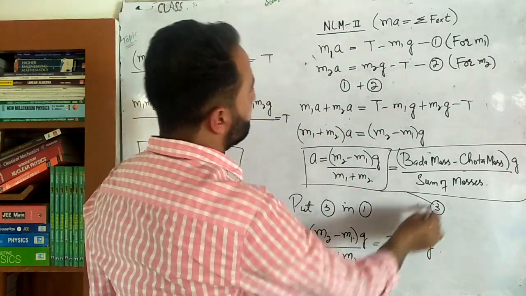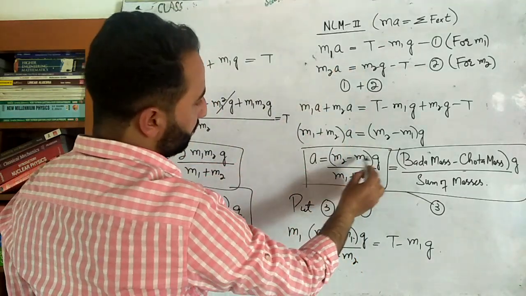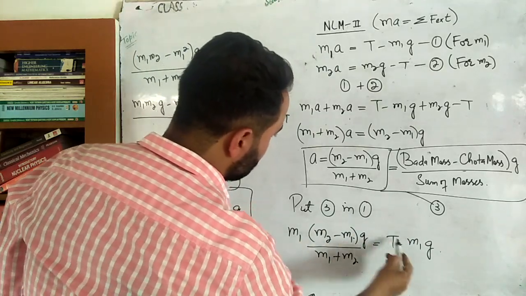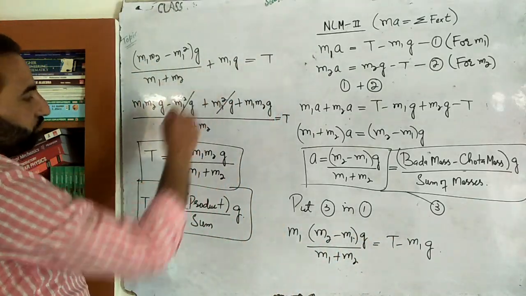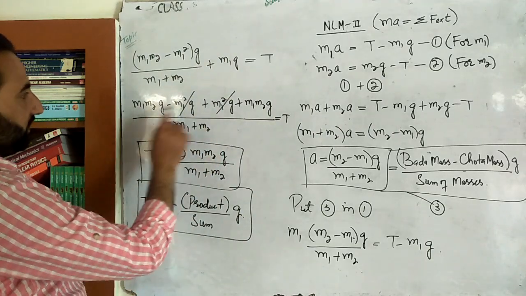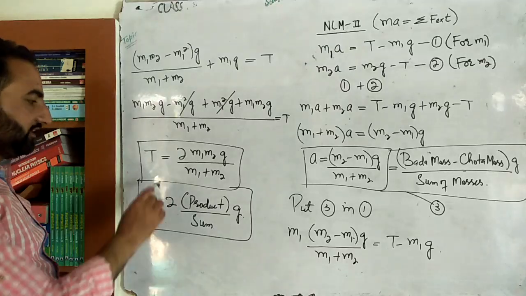Now substitute this equation number 3 in the equation number first. So here a के बदले हमने क्या लिखा, m2 minus m1 divided by m1 plus m2 multiplied by g. That is this. Then bring this term here to calculate t. Then do some mathematics, some cross multiplication. Then finally we are here. This and this will cancel. This and this will add. So it will be like this: twice product divided by sum multiplied by g. That is the tension string.